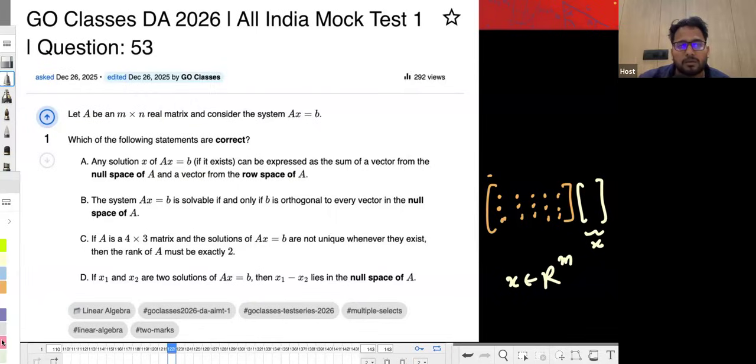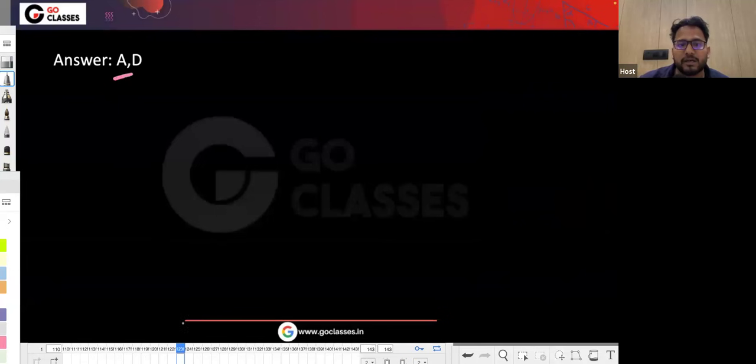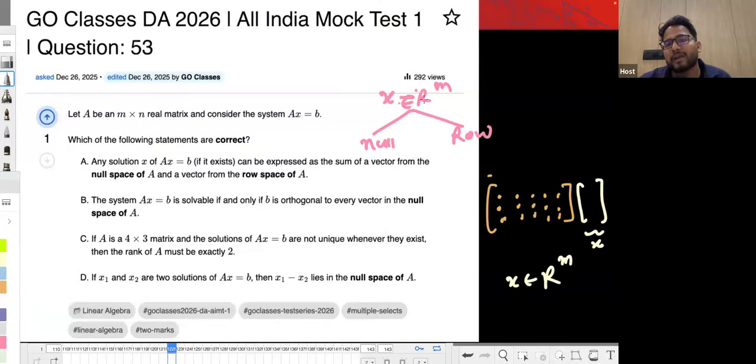The x, which is in Rm, obviously can be decomposed into two: one is the null space, and orthogonal to the null space is the row space. So that's why A is true, right? So the answer is A and D, and A is true. Why? Because any vector can be decomposed into null space and row space, if it is in Rm.